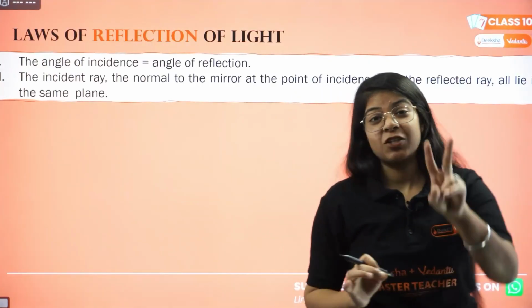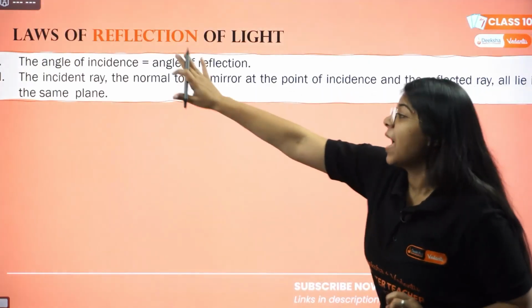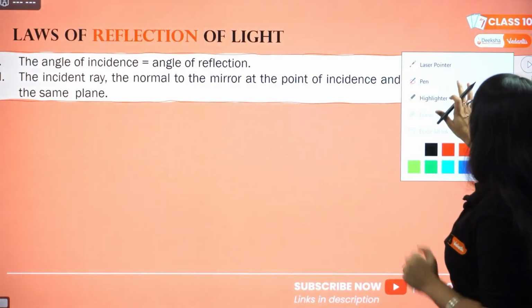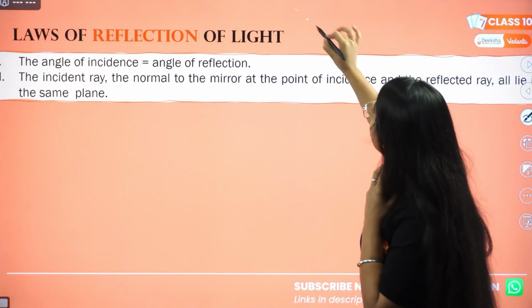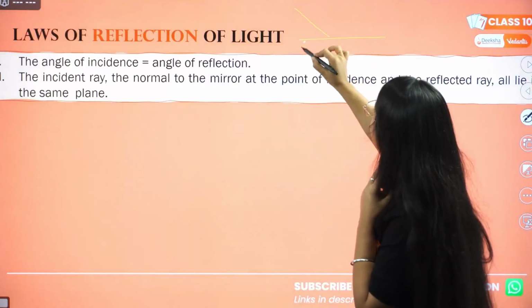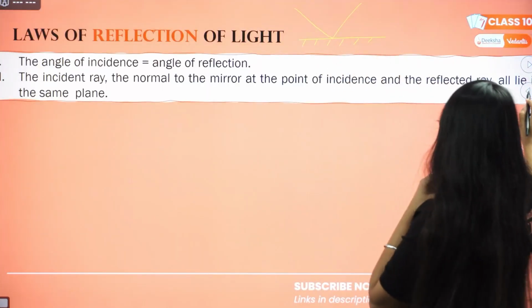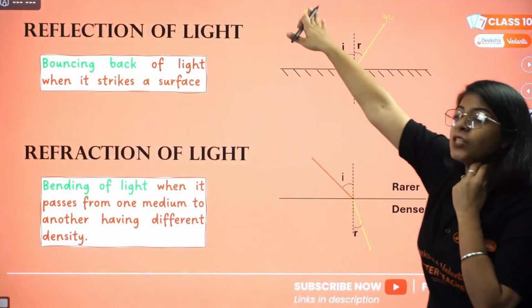So in reflection, we have 2 laws. First is angle of incidence is equal to angle of reflection. Now what does that mean? Say this light ray came and struck a surface and went back. Okay, let's see the previous diagram. Here, can you see the incident ray?